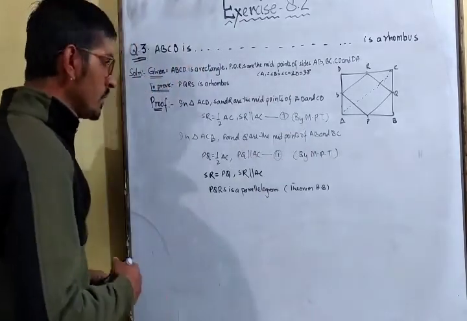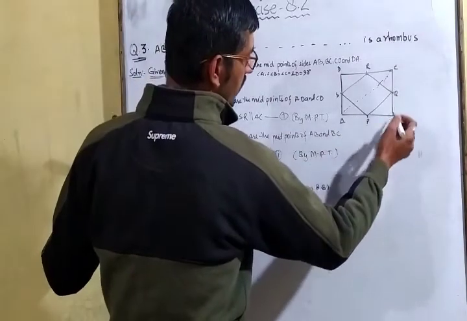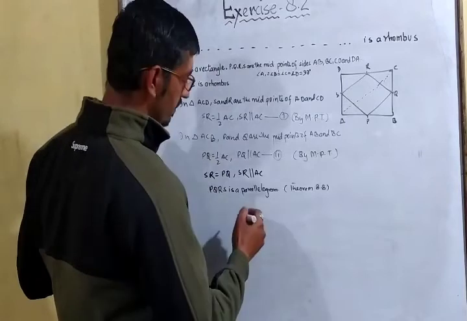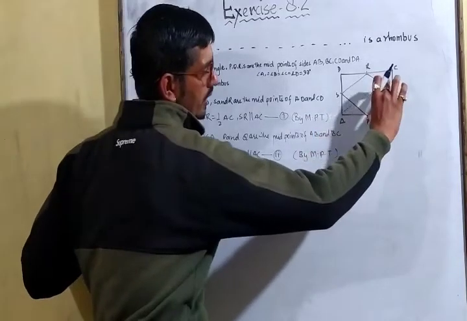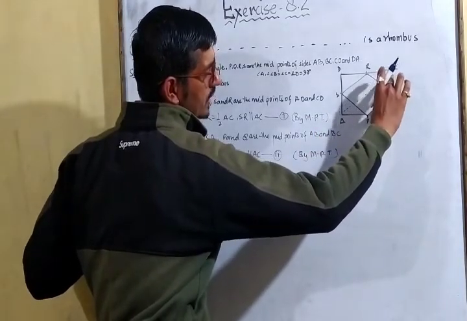Okay, now in triangle PQB, before that, now we are applying congruency in these triangles. We can prove congruency in any two triangles.